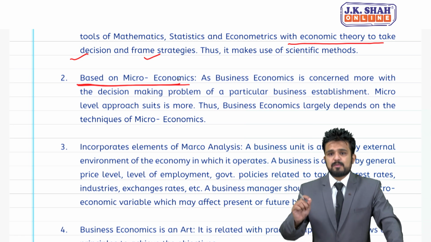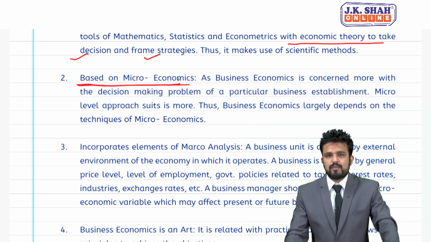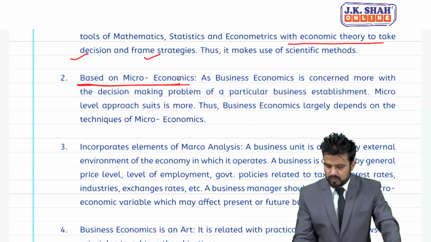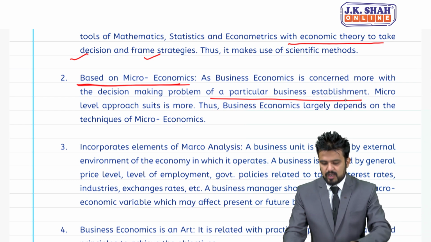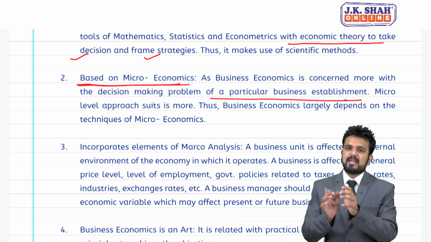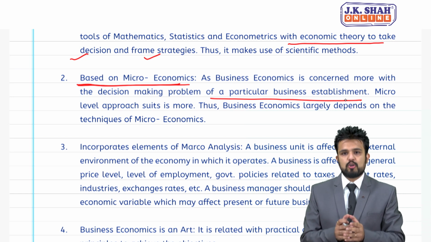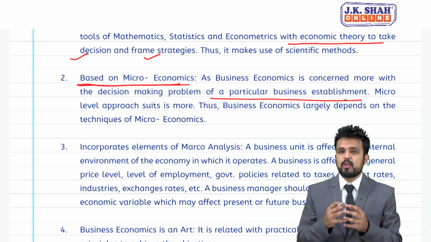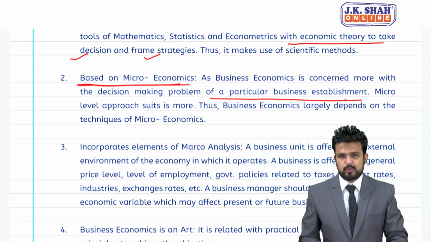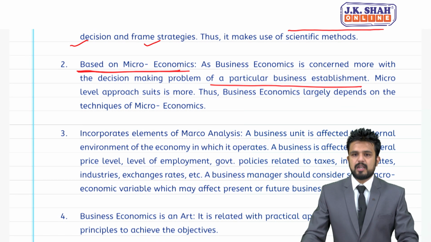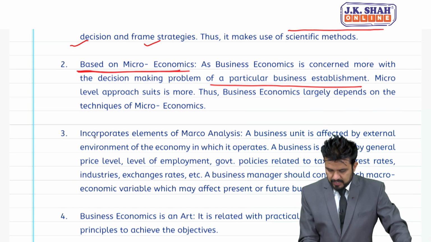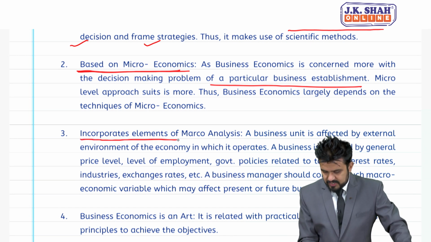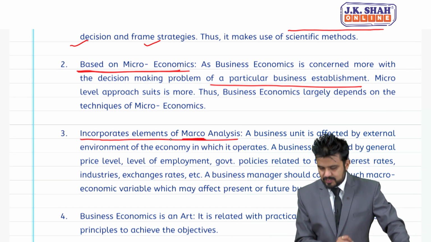So as business economics is concerned more with the decision making problem of a particular business establishment, micro level approach suits it more. So which approach they should use first, that is micro approach. Thus business economics largely depends on the techniques of microeconomics.